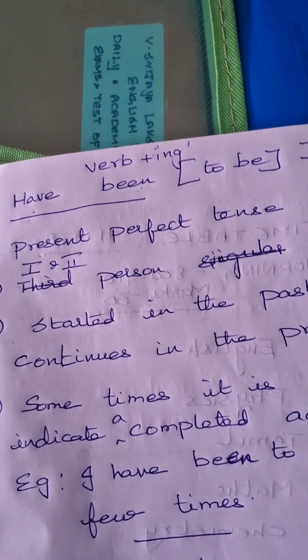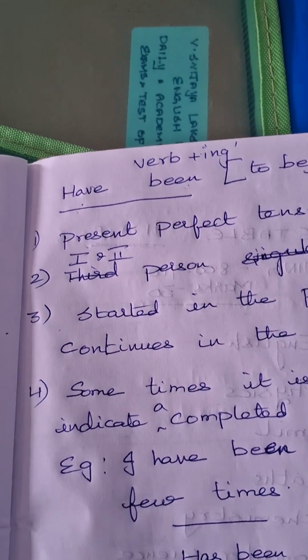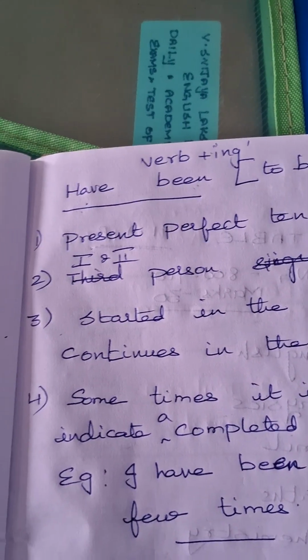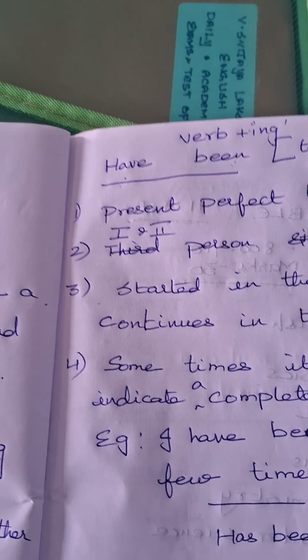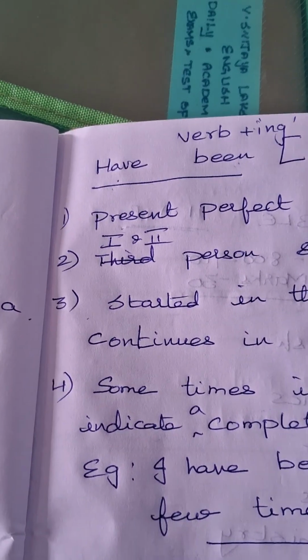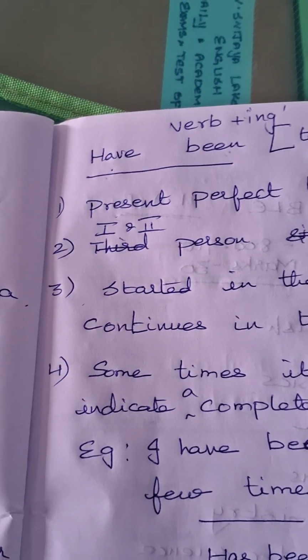When we address many people we say you, and when we address one person we also say you. You come here, said the teacher. You people start writing, said the teacher. So the teacher is telling the whole class. So that you can be singular or plural. We don't know. So at that time it comes along with have been.